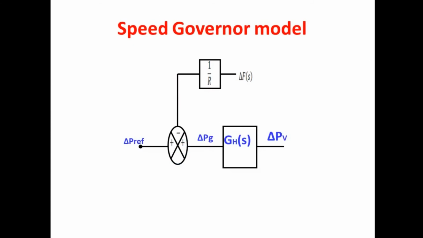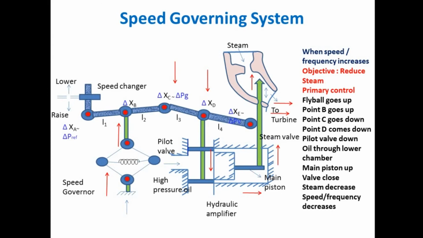Now we'll see the mathematical model of the speed governing mechanism. The first component that we have to model is the speed governor, the second one is the turbine, and then the generator. The speed governor has two inputs. One is coming from the speed changer and the other is coming from the feedback loop, that is the change in frequency. So it has one positive input and one negative input. Likewise, the generator has one input from the turbine, and it has to be compared with the external load, that is the power demand. So the generator and speed governor have two inputs, and all the rest have a linear proportion.